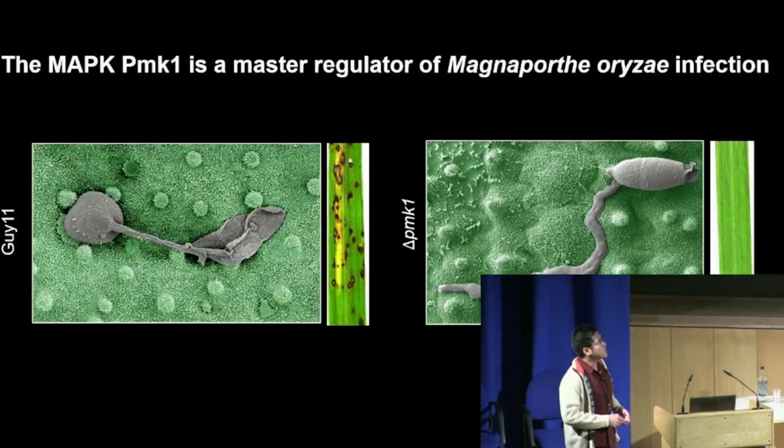So PMK1 is such a massive regulator of blast pathogen infection, such that when you delete PMK1 in the pathogen, it renders the blast fungus non-pathogenic. Compared to the wild-type isolate G11, which is capable of generating this infection structure called appressorium, the pmk1 mutant is unable to develop that structure. And the wild-type is able to induce lesions when inoculated on leaves.